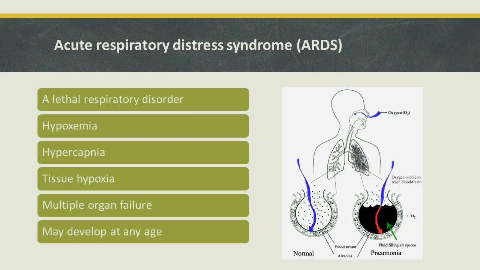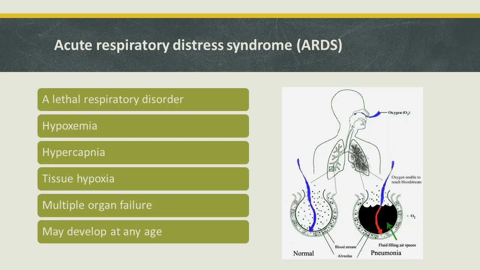Acute respiratory distress syndrome is a lethal respiratory disorder in which blood oxygen level falls to critically low levels due to inappropriate exchange of gases across the alveolar membrane. The alveolar sacs are filled up with fluid, which hinders the transfer of gases. The resultant hypoxemia, which is low oxygen saturation in the blood, and hypercapnia, which is high carbon dioxide in the blood, cause tissue hypoxia, and if not controlled promptly with supportive therapy, may progress to multiple organ failure.